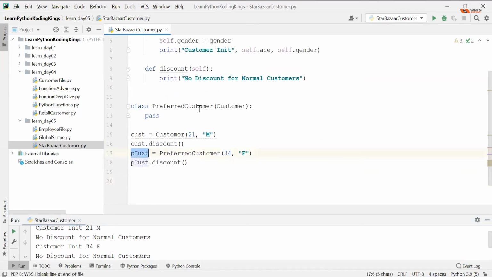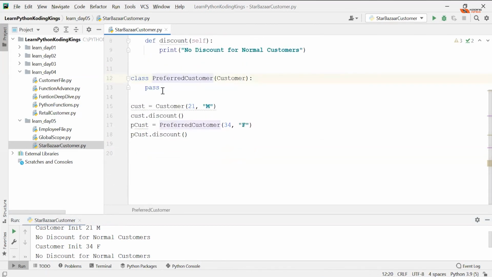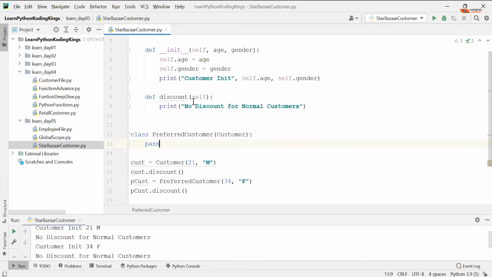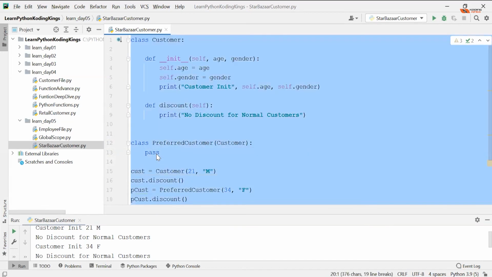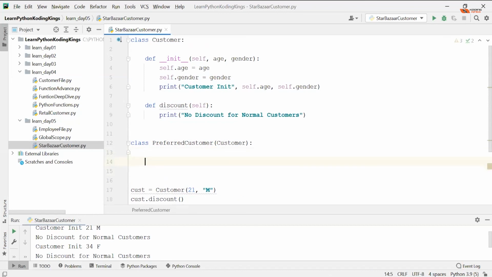So you can create this, but you don't want to create this. What you want is a separate method for preferred customer. So how do I do that? You define underscore init, and here you are taking email address and mobile number, right? So WA number, that is WhatsApp number, and email.